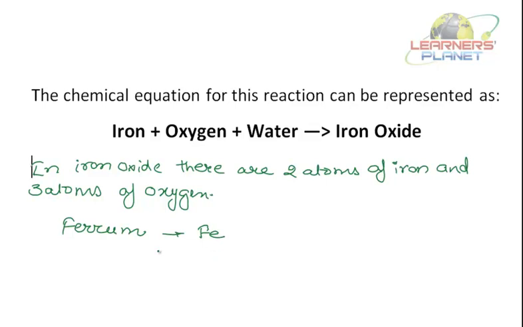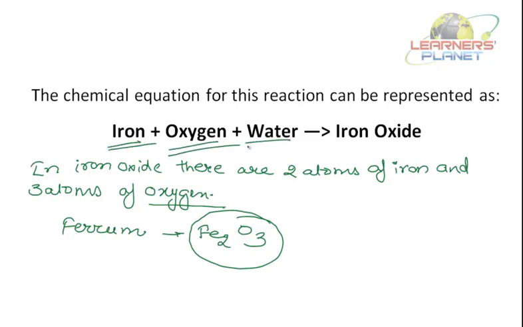Right? Now, let's write the symbol side by side. What is the symbol for oxygen? It's O. How many atoms of iron are there? 2. How many atoms of oxygen are there? 3. So this is iron oxide. Right? How is it formed? It is formed by the reaction of iron with oxygen and water of atmosphere, forming iron oxide.